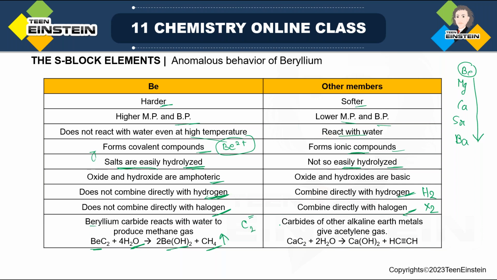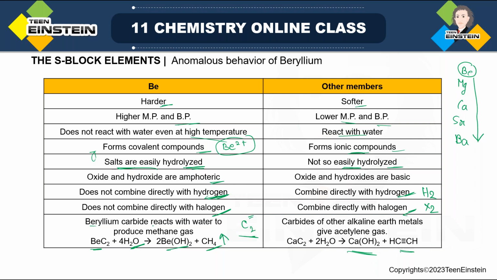Carbides of other alkaline earth metals. Now see, the behavior is different. For beryllium carbide, when it is reacting with water, there is hydroxide formation and methane. Here, in other cases, that is for other members, it is true we are getting hydroxide, but now we are getting acetylene gas. So the behavior is different. Carbides of other alkaline earth metals give a different byproduct. Hydroxide is fine, but the byproduct is different. We are getting methane for beryllium carbide, but acetylene for the other members' carbides.